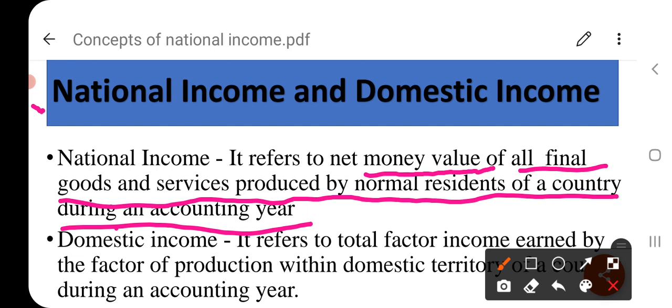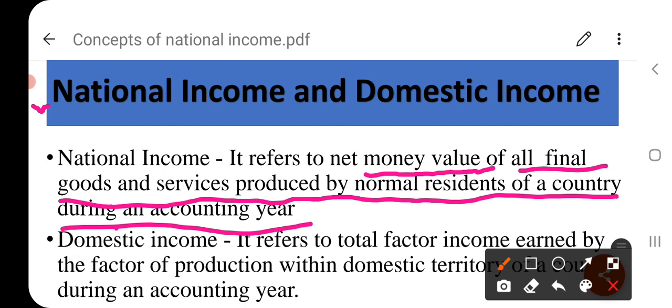That is unlike intermediate goods, which are required in the production process and can be resold. So if we consider the value of intermediate goods, there may be a possibility of double counting, and we will get an exaggerated value of national income. So in order to get the correct value, only final goods and services are considered while estimating national income by normal residents of a country during an accounting year.